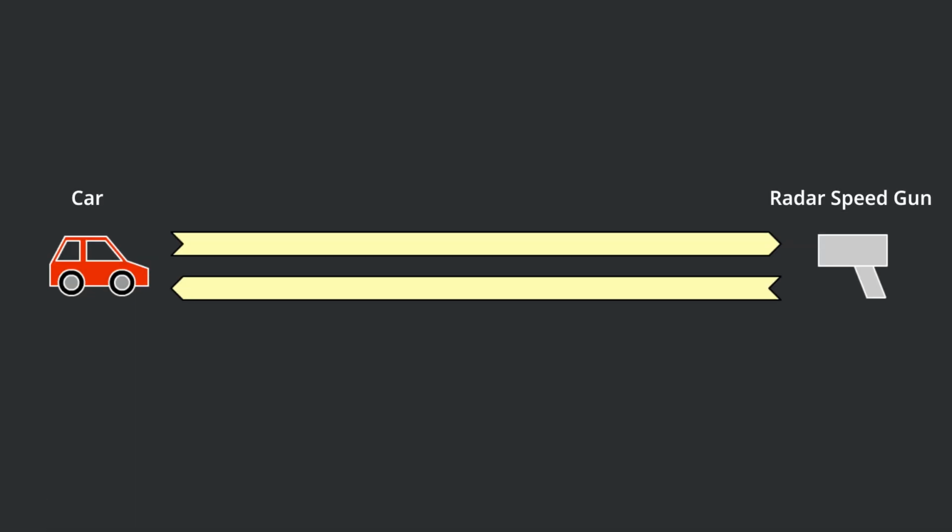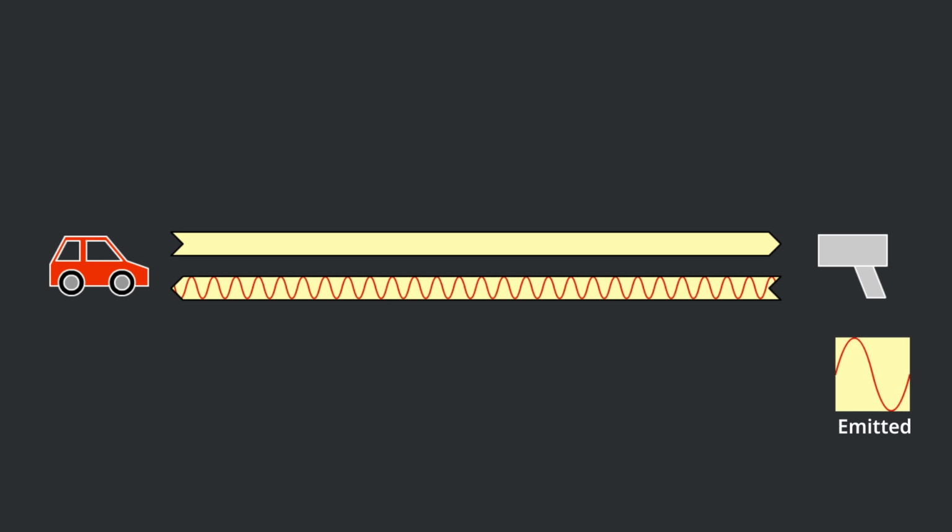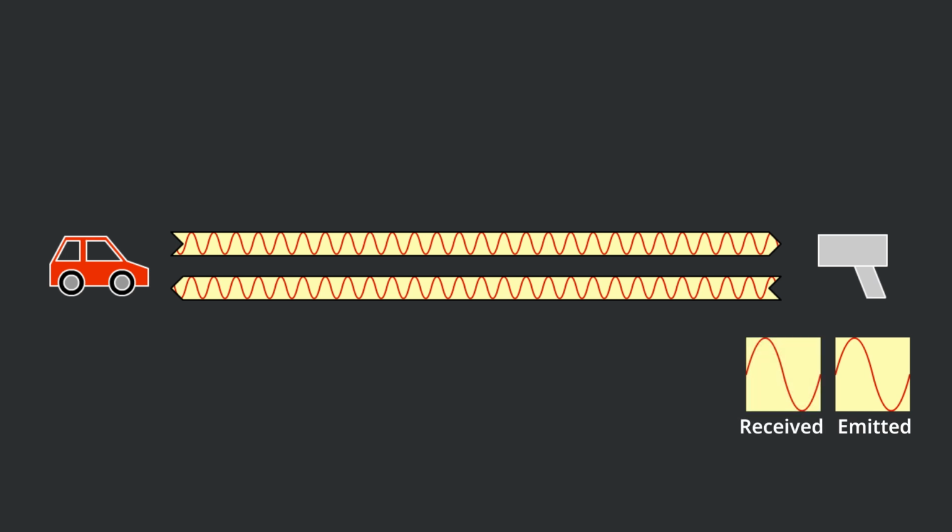Here is a radar speed gun. We first assume the environment is not moving. The radar emits an electromagnetic wave to the target. When the wave bounces back and hits the receiver, it checks if redshift or blue shift exists to determine target speed. If both parties are static, you will see the wave coming back without distortion.